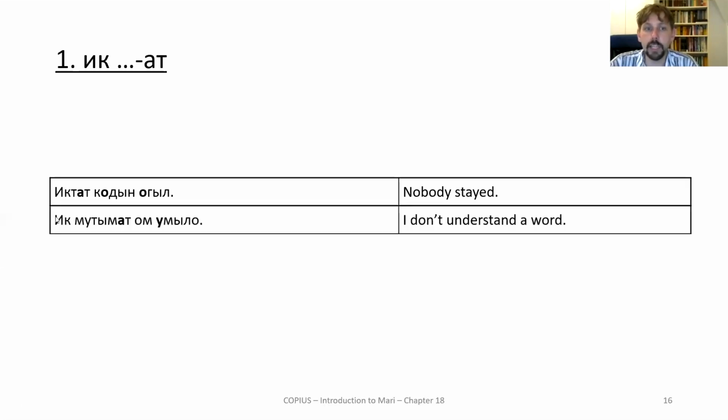But I can also have ik and then a noun, and then if necessary case suffixes, and then this at to say not a single, like "I don't understand one single word." Ik moet hem at omomelo.